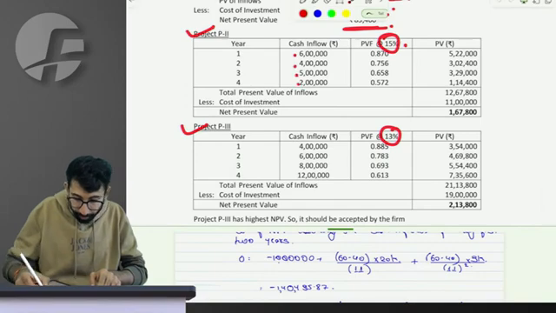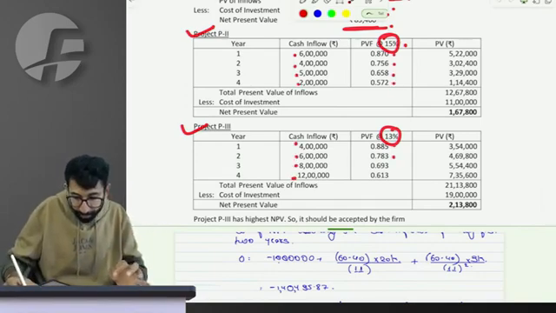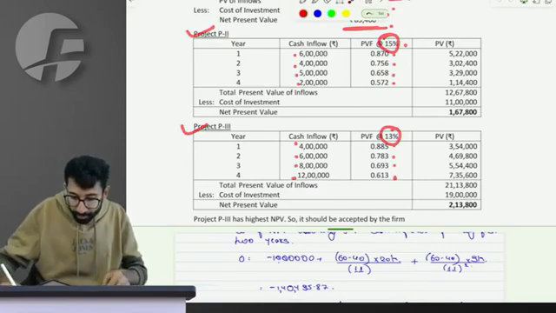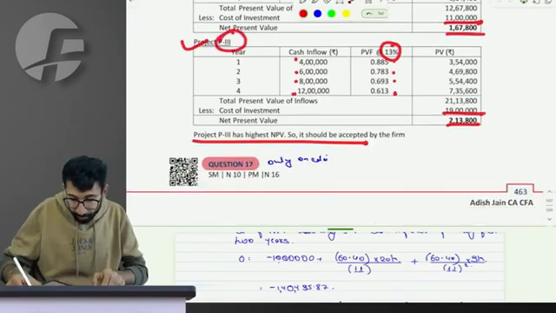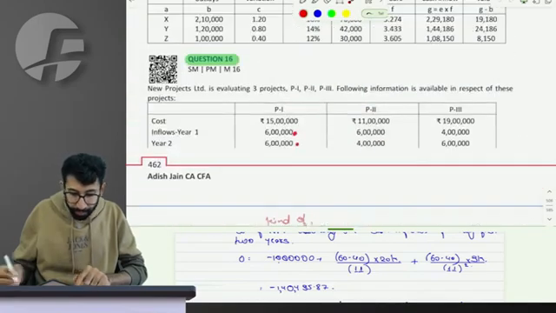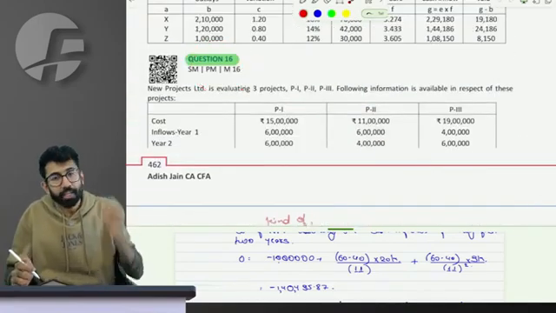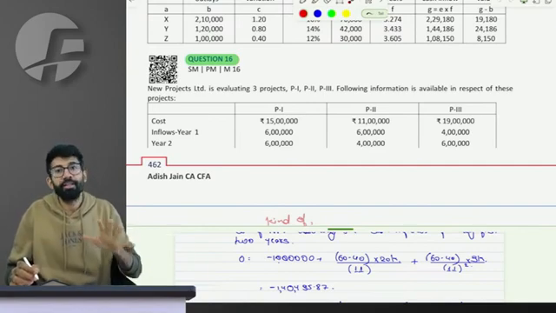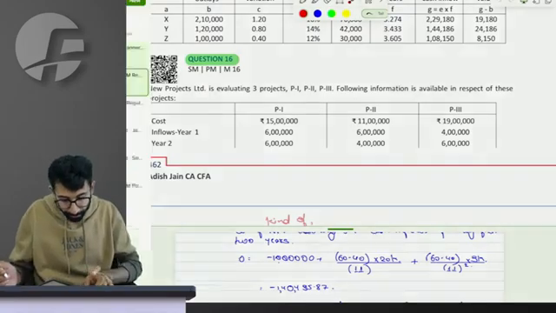Since the cash flows of every year are different, we can't use an annuity, we'll have to do individual years' manual discounting. After doing that manual discounting, you calculate NPV. Project C, the third project, is the best because it has the highest NPV. I hope I am able to convey to you this simple question 16. It was so simple that there was absolutely no need of solving it in the class or looking at the steps of this in the class.